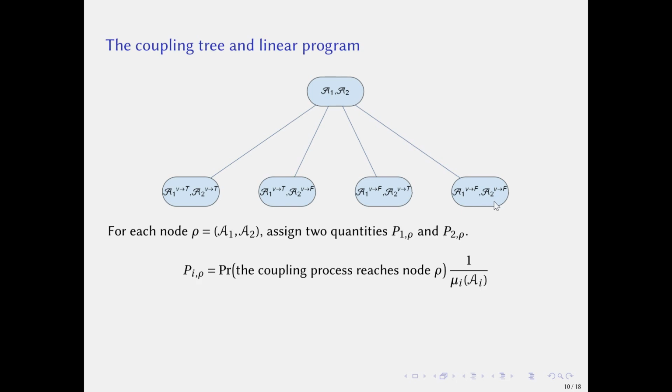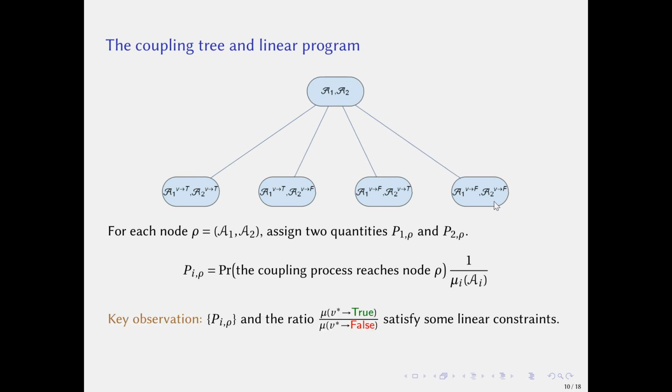For each node rho, he assigns two quantities p1 of rho and p2 of rho. The key observation is that p_i of rho and the ratio between marginals of v star satisfy some linear constraints. So Moitra can use linear programming and binary search to approximate the ratio.